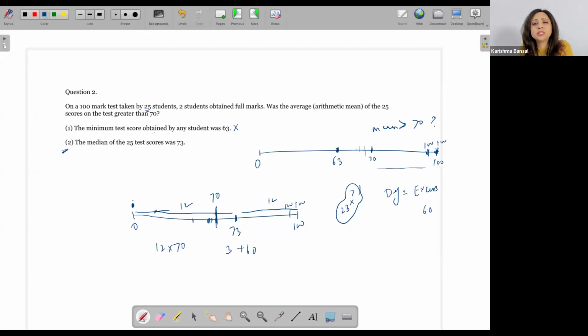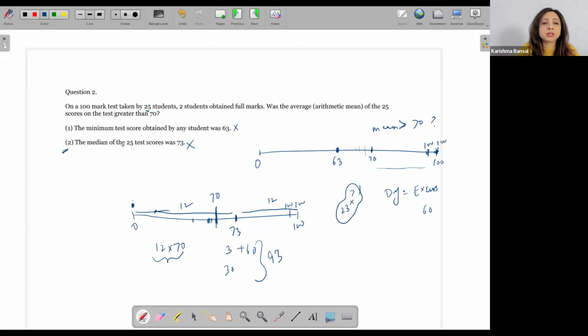But let me put all of these people: 1 is over here, 2 are over here. I'm left with 10 more people. If I put them all at 73, I get another excess of 30. So this is the only excess that I must have. The excess over here is 93, which I must have, but my deficit can be anything in this range. That is why my average can easily be less than 70 or 70 as well, and that is the reason why statement 2 alone is not sufficient. My average can be less than 70 and it can be greater than 70 as well.